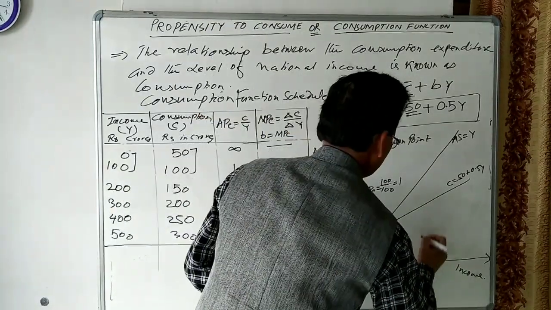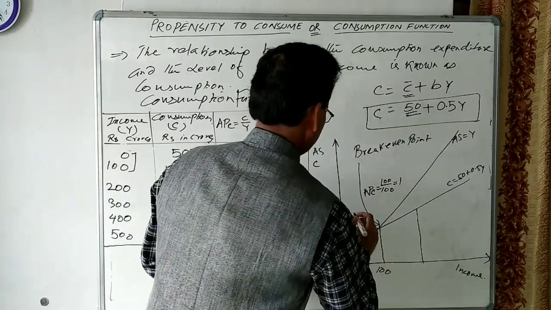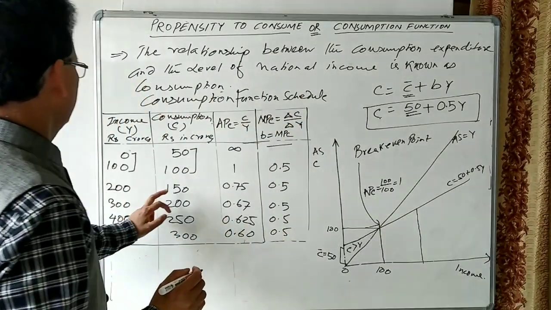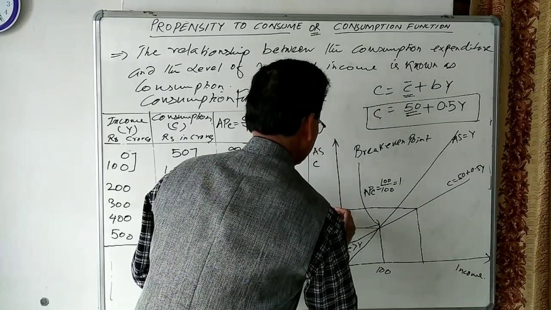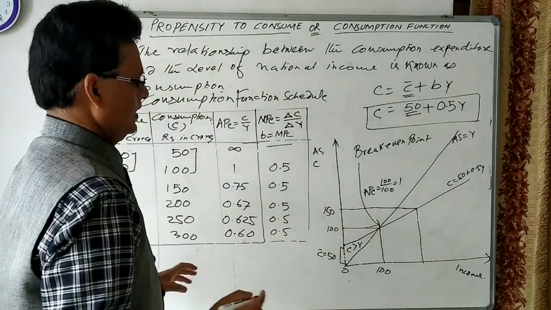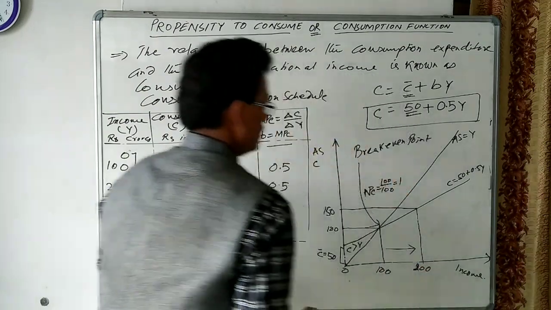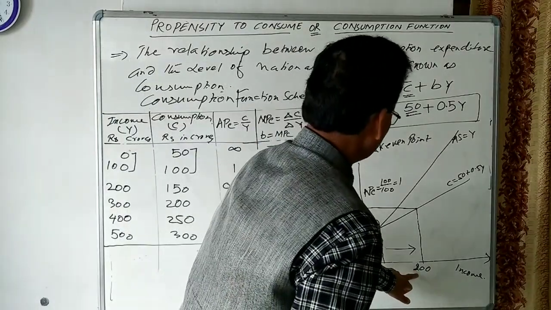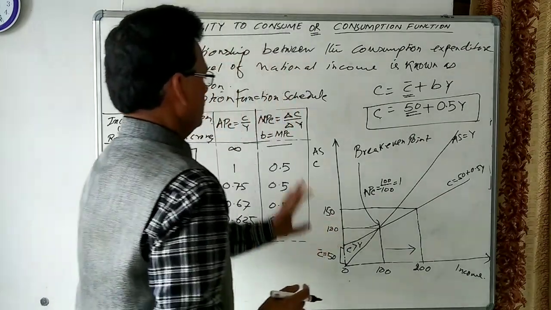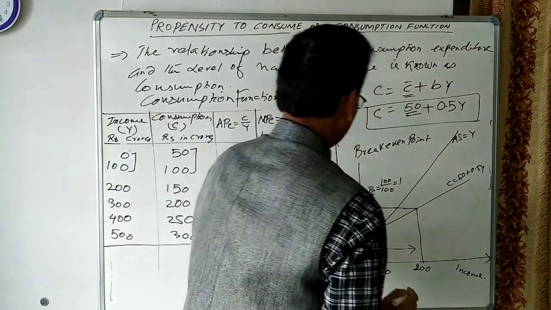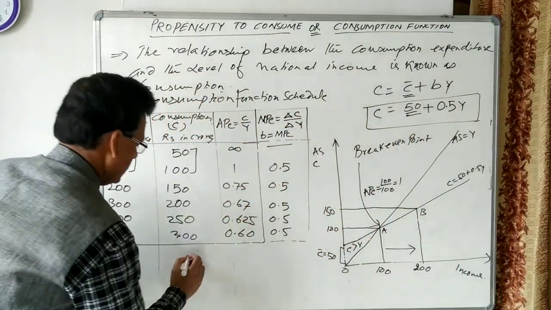Now let us take another point. Suppose income increases from 100 to 200, and the level of consumption is 150. Here income is 200 and consumption is 150. Suppose this is point A and this is point B. Let us see APC at point B.